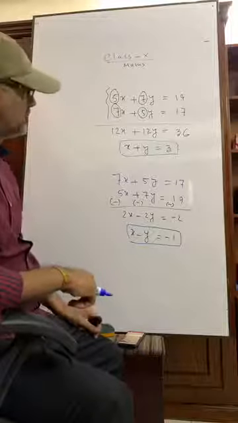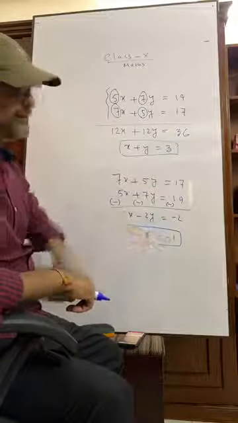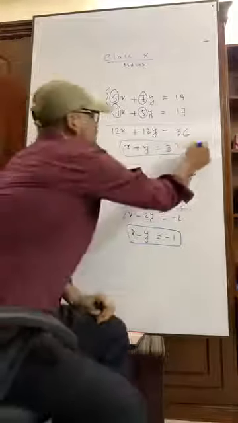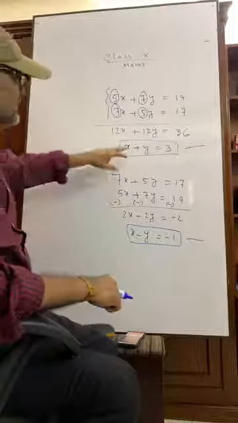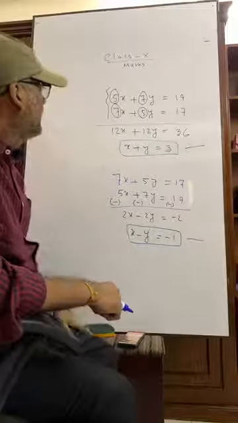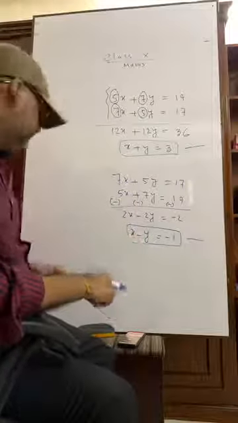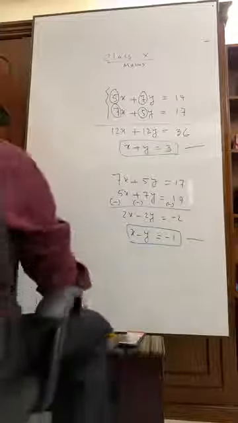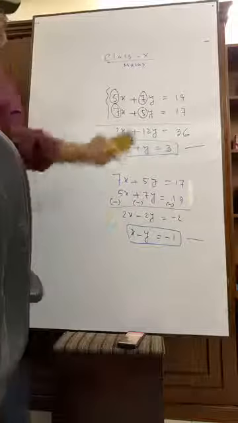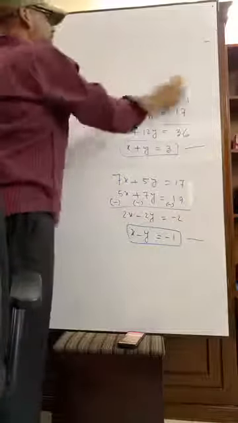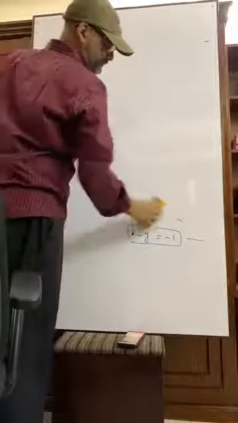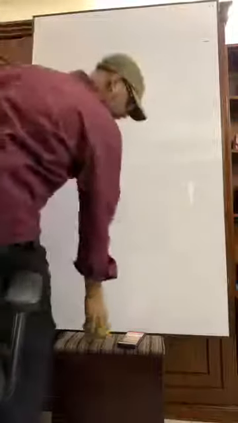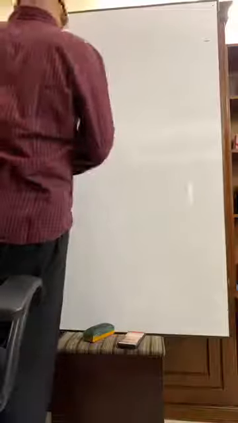Now the interesting fact is that if these two equations are added, then we can get the value of x as 1 and the value of y as 2. I am giving you another math.